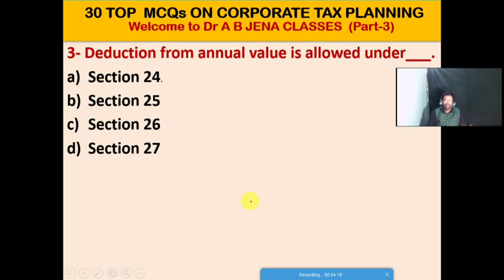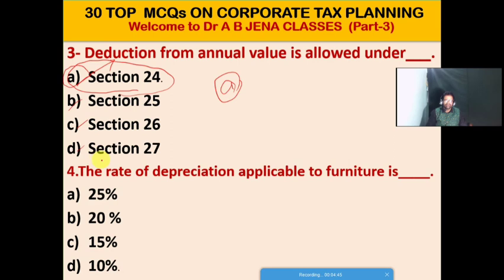Next MCQ: deduction from annual value is allowed under which section? A, section 24; B, section 25; C, section 26; D, section 27. So A is the right option for this MCQ. Deduction from annual value is allowed under section 24.